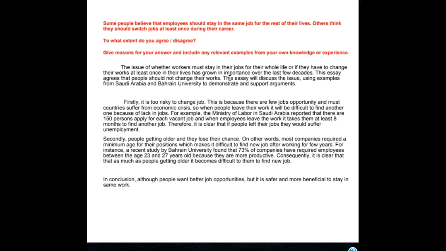Okay, the issue of whether workers must stay in their jobs for their whole life or if they have to change their works at least once in their lives has grown in importance over the last few decades. The sentence is great. It's really well done. But this is the incorrect word.